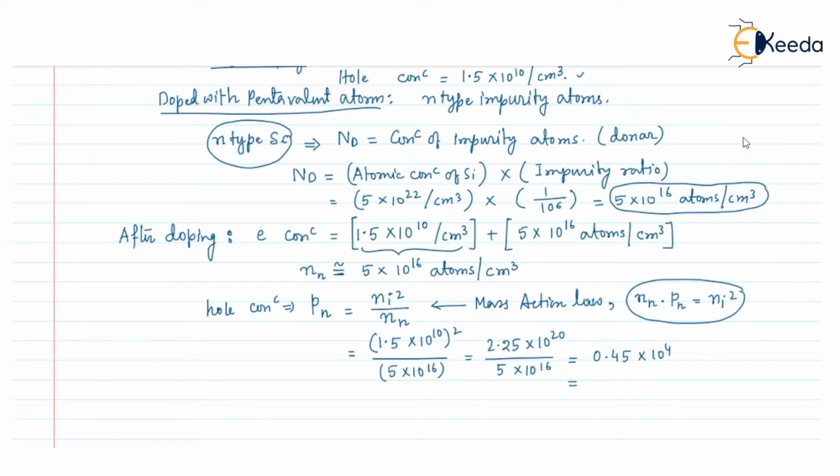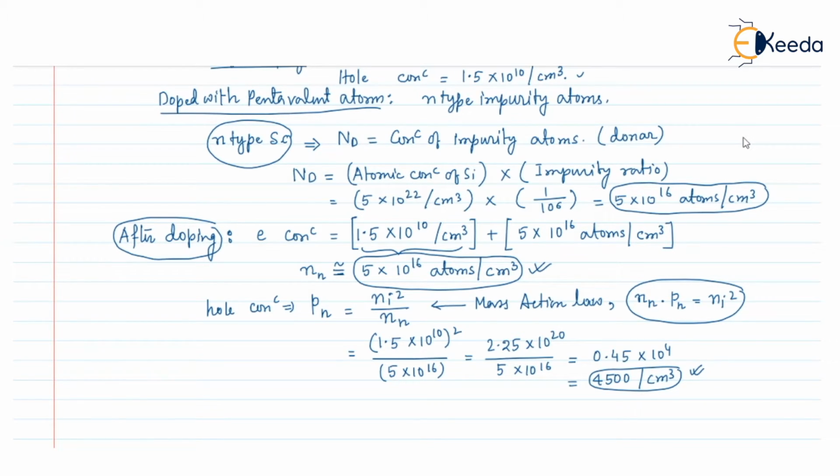Rather, we can say that the hole concentration is 4500 per centimeter cube. So this is the hole concentration value per unit volume, and this is the electron concentration value per unit volume. So we have found the electron concentration after doping, and we have also found the hole concentration after doping.